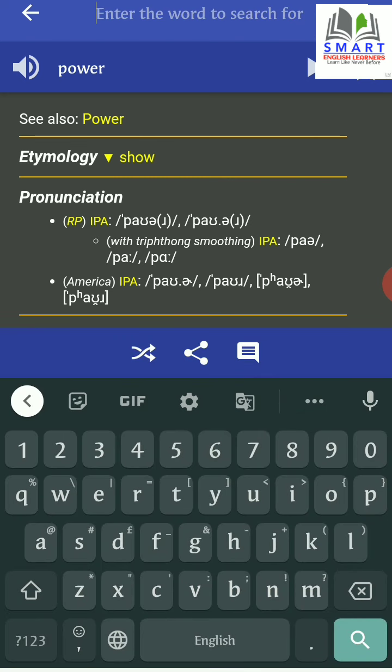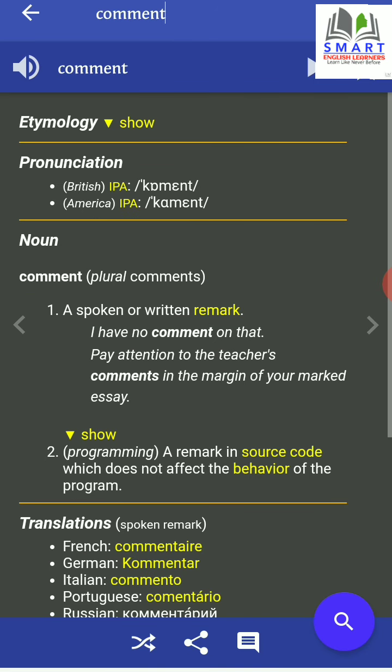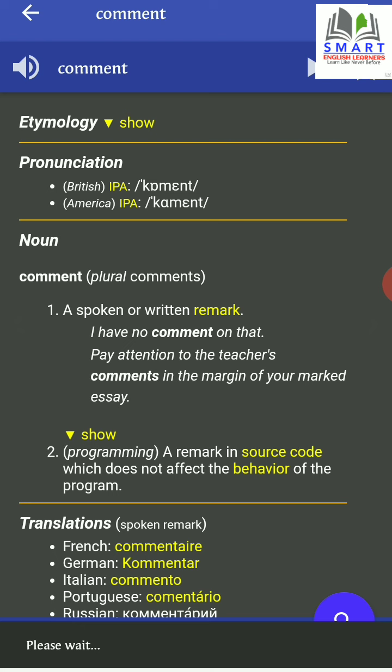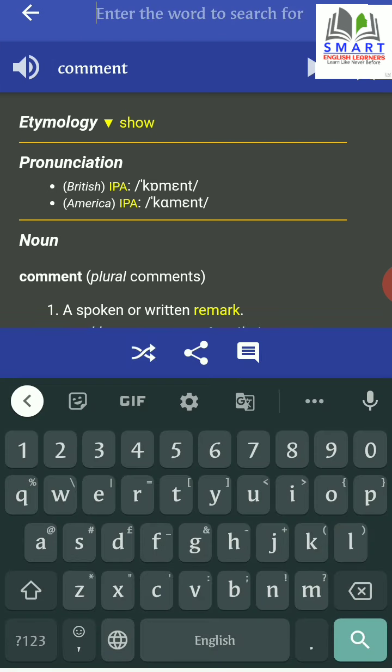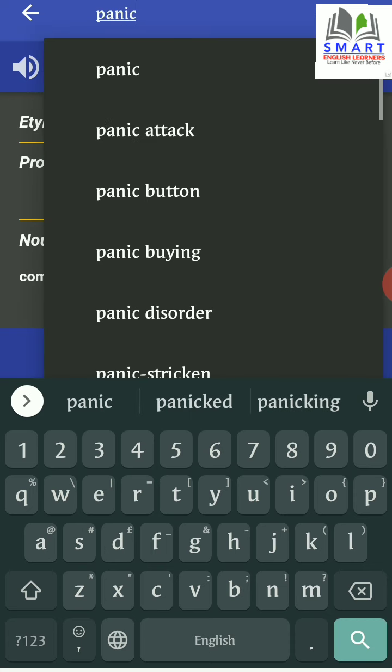I will search this word COMMENT and let's touch on the speaker icon. Comment. It's comment.